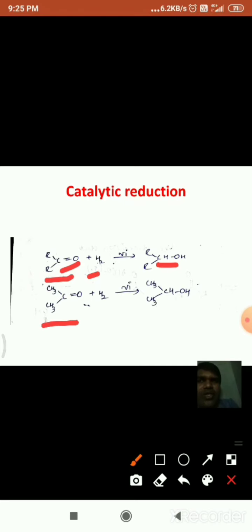For example, when acetone is reduced, it forms isopropyl alcohol. These are simple reductions of aldehydes and ketones in the presence of a catalyst like Raney nickel. Aldehydes are converted into primary alcohols, while ketones are reduced into secondary alcohols.